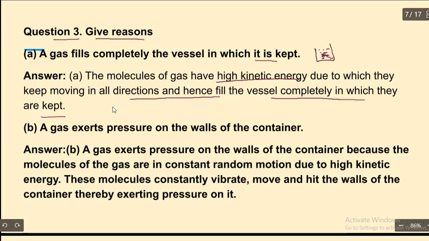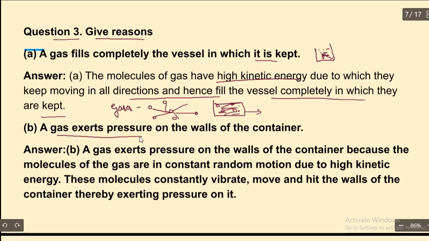So in gases, what happens? The molecules are going to move freely, as they are very far from each other. They are going to strike each other and move freely in the whole container. That's the reason why the gas completely fills the container. So, next question.